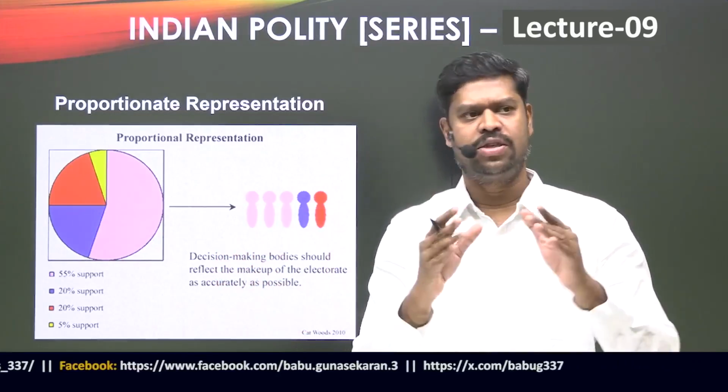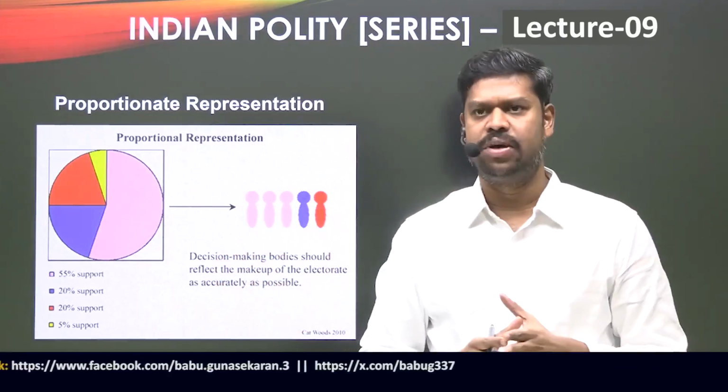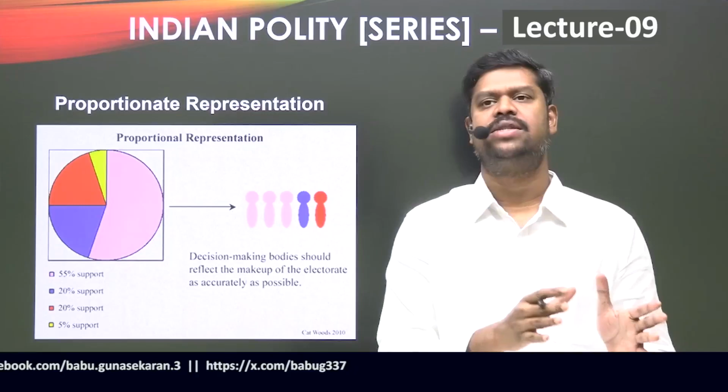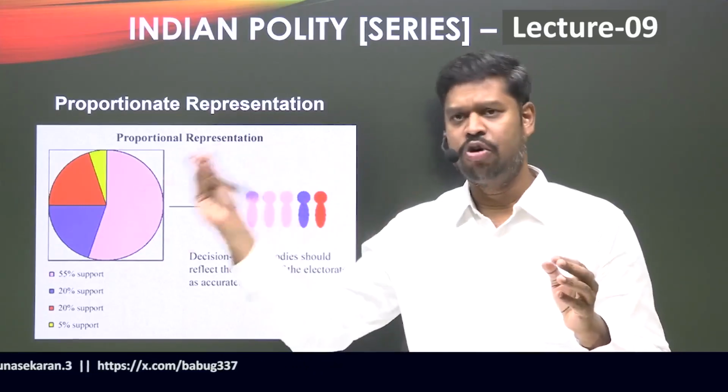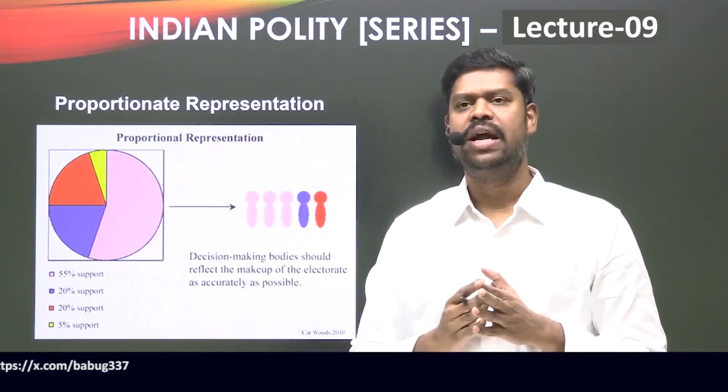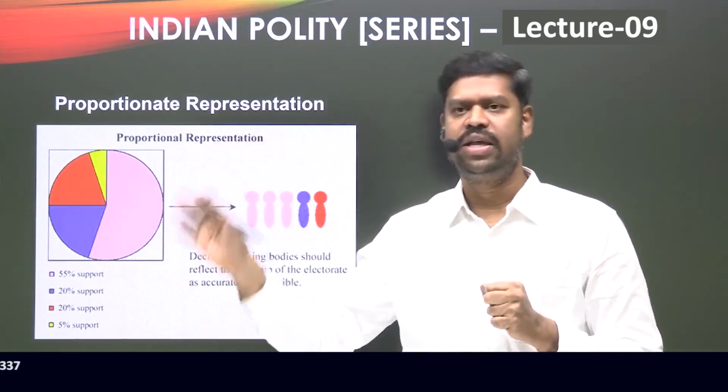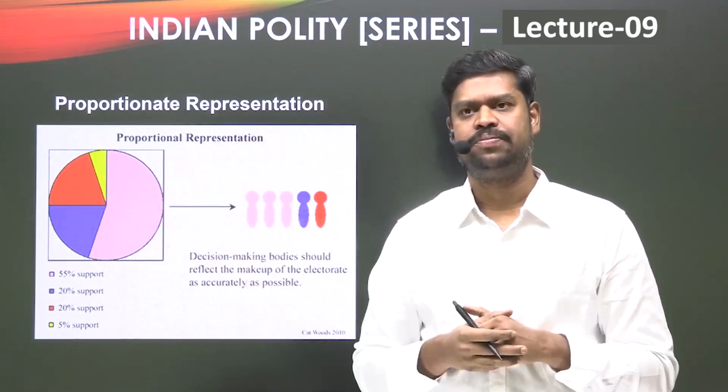Now let us assume there are 500 seats in the Lok Sabha. Of the 500 seats, these 4 parties will have representation depending upon the vote share they have got in the elections.